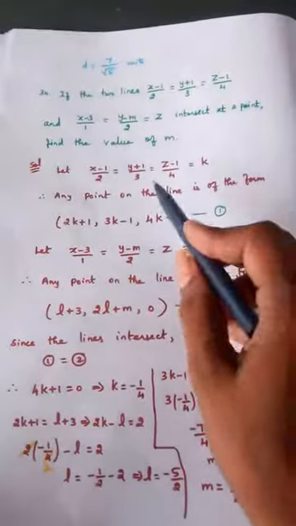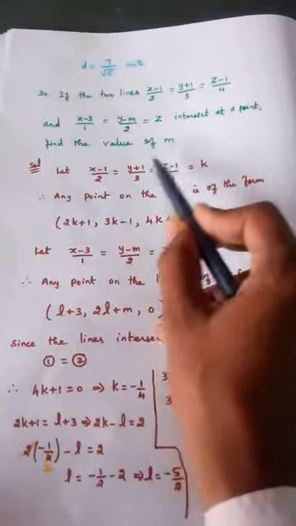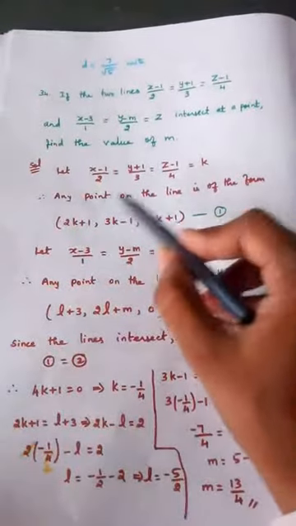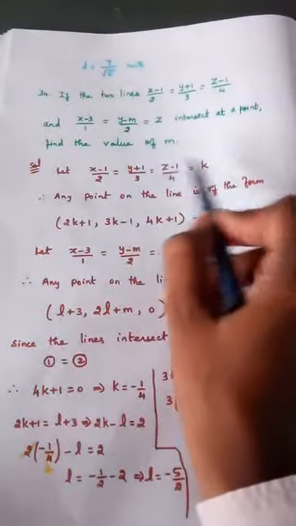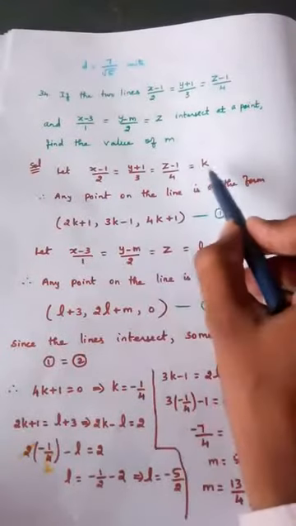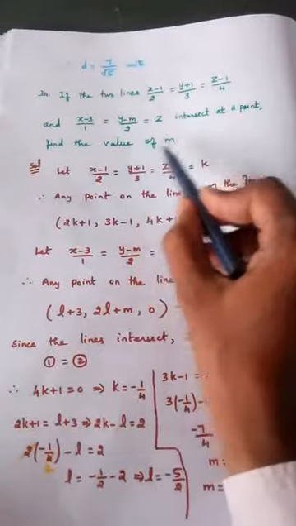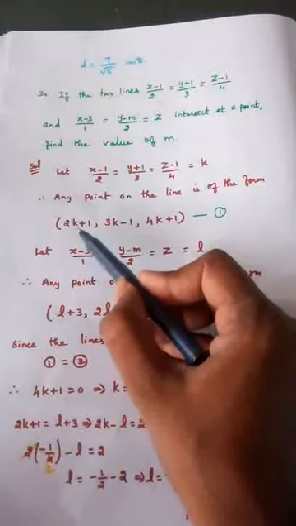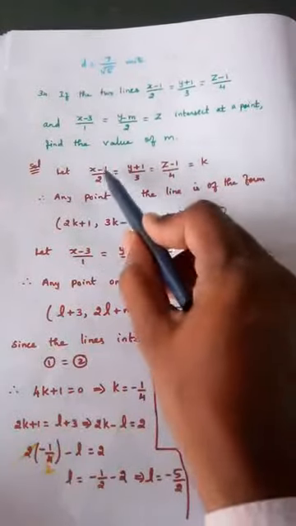Why am I doing this? Now I can find any point on the line, which is of the form. So in this line I am going to find an arbitrary point. You just take the first and last. Listen carefully, otherwise you won't understand. Take the first one and last one alone. Cross multiply: 2k. Take this minus 1 to that side: 2k plus 1. That is the x value, right? I am finding out the x value. The 2k minus 1 comes here.